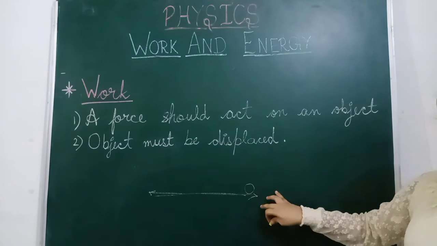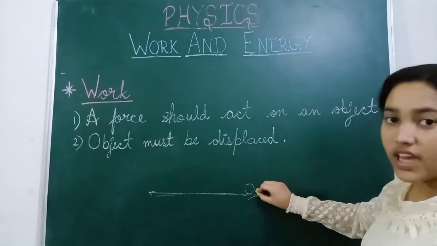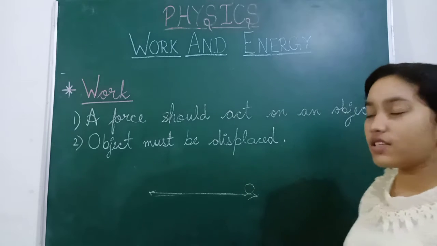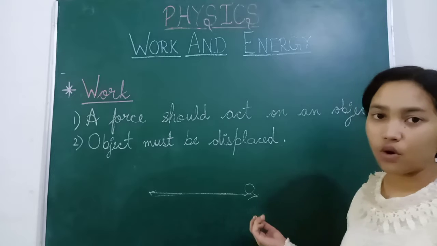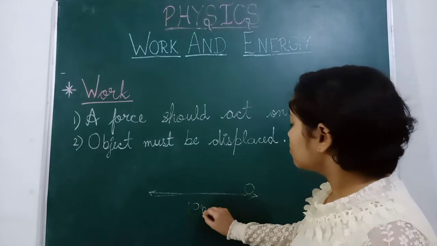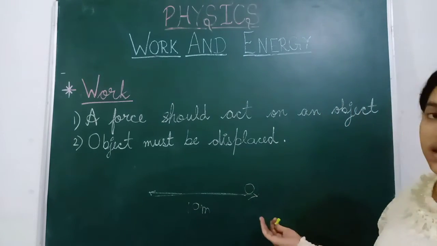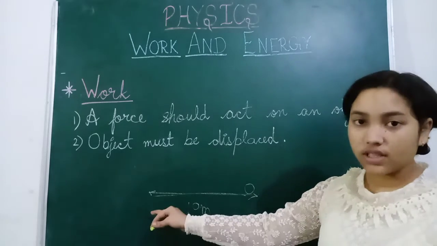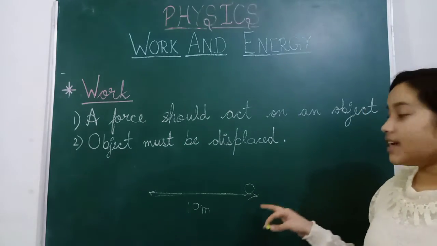Then the position is not changed at all. The object will be still there, because there is no displacement in the object, because displacement is zero, but distance is doubled. If we take this as 10 meters, then distance is 20 meters, because of going and coming, that's why 20 meters, but the displacement is zero,